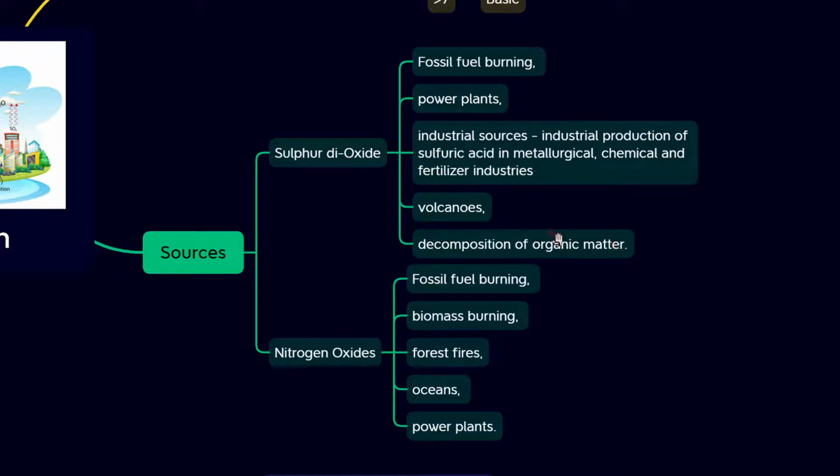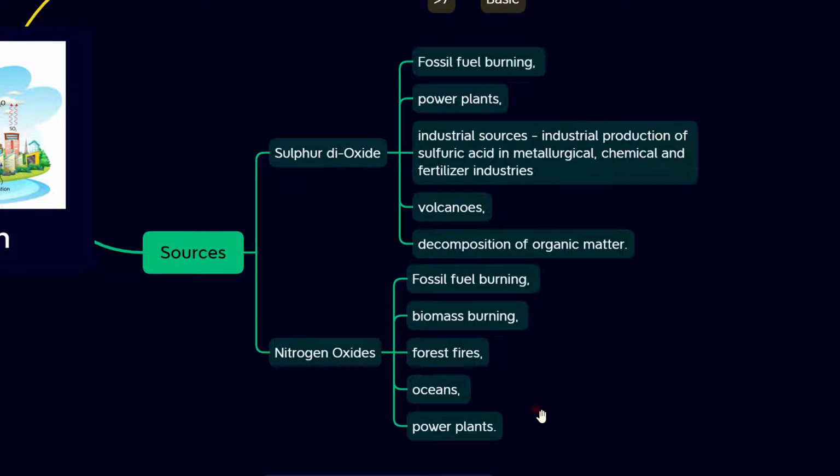These are the sources where sulfur dioxide is emitted. Whereas nitrogen oxides come from fossil fuel burning, biomass burning, forest fires, oceans, and power plants. So these are all the possible places or events where nitrogen oxides are released into the atmosphere.